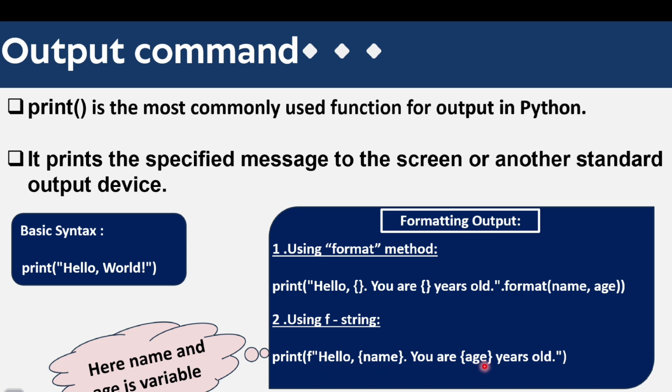Here you are, age years old. See here, name and age are variables. Okay, and in the format method we have written hello, then only curly braces, and here you specify you are this many years old and close the double inverted commas, then dot format, and you pass the values name and age. Okay, these are the input methods. Now we are going to see the code work in Google Colab.